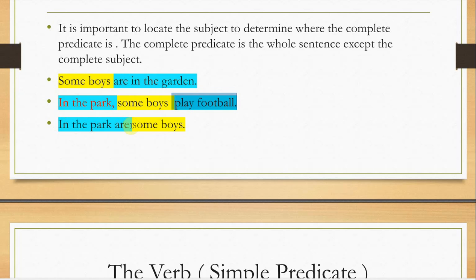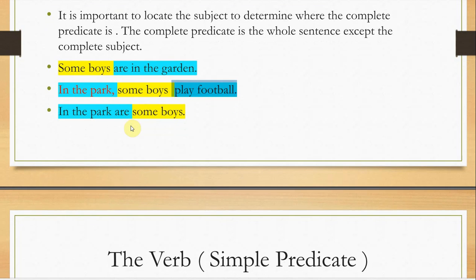If anyone asks you to determine the complete predicate, first of all, take all the sentence and just eliminate the subject, whether it comes at the beginning, in the middle, or at the end. The complete predicate is all the sentence except the subject. Just underline all the sentence except the complete subject, not only the simple subject.